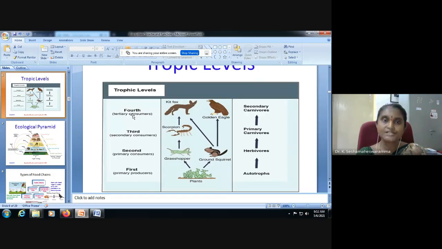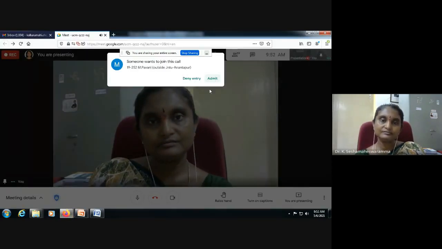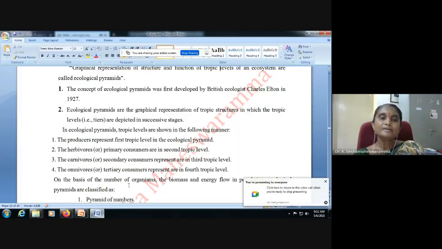They are also known as tertiary consumers. So like this, producers are in the first trophic level of the ecological pyramid. Herbivores, the primary consumers, are in the second trophic level. The carnivores, secondary consumers, are in the third trophic level. The omnivores, tertiary consumers, are in the fourth trophic level.